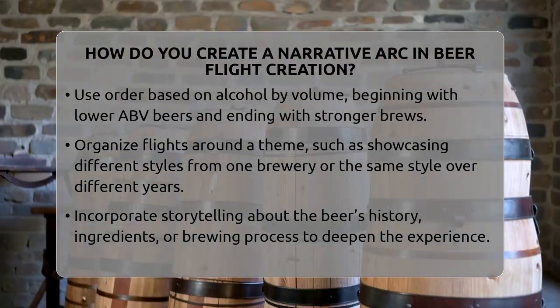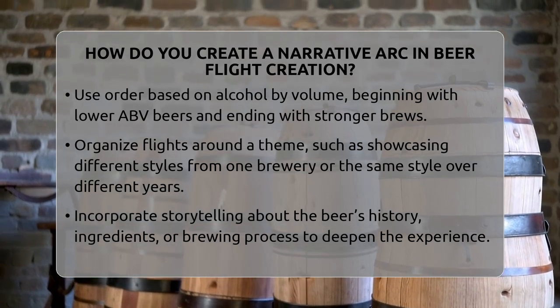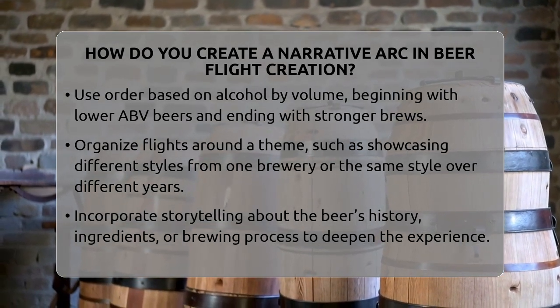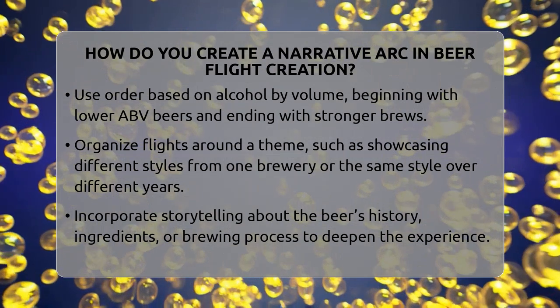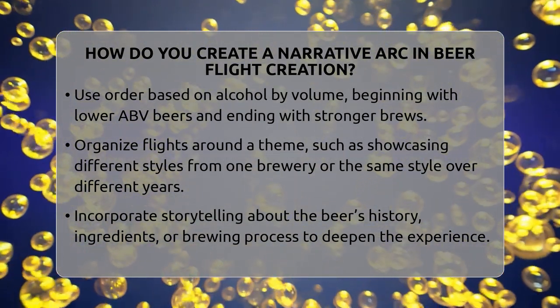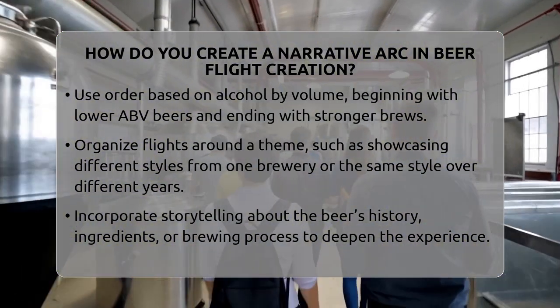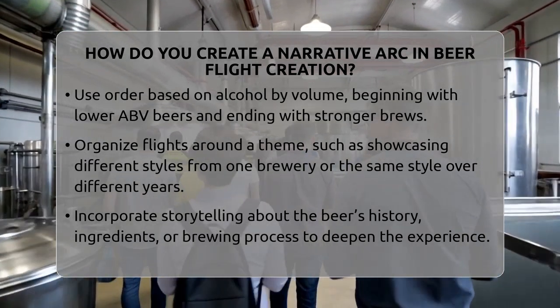You can also organize the flight by alcohol by volume, starting with beers that have a lower percentage and ending with stronger brews like an imperial stout or Belgian quadruple. This way, the palate is prepared for the intensity of the stronger beers.